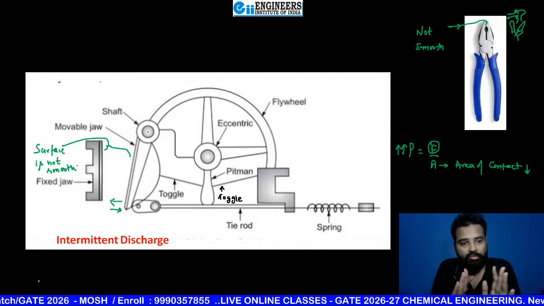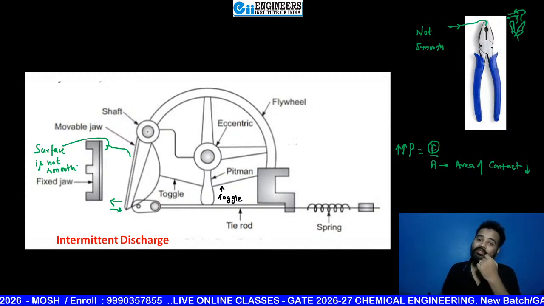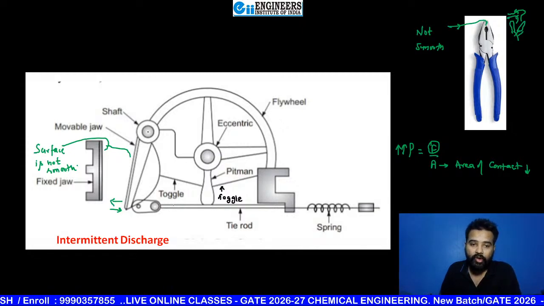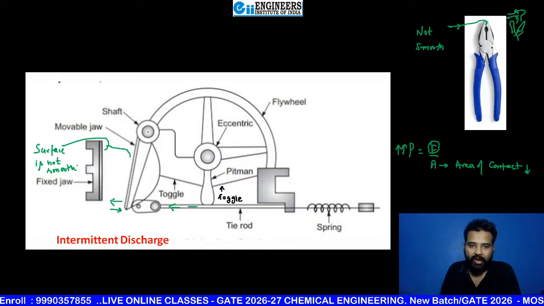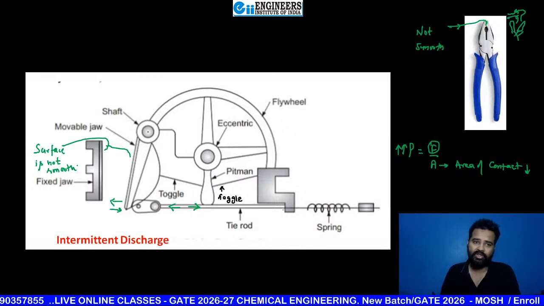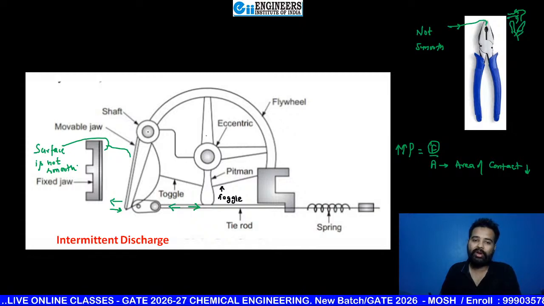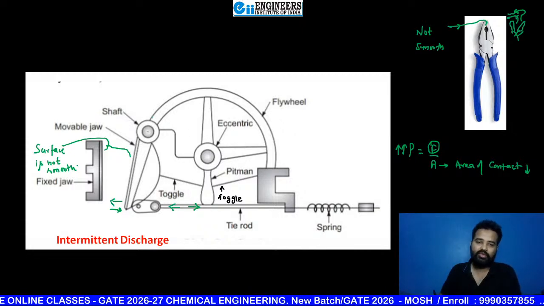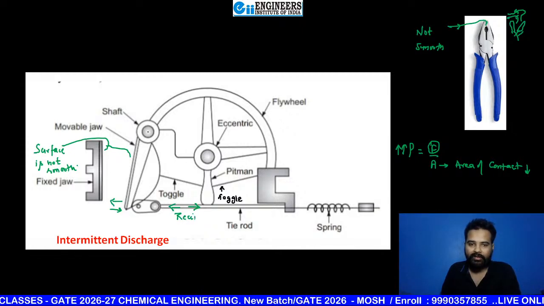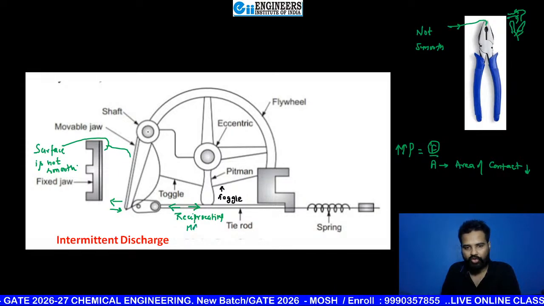Okay, so jaws are clear. What is eccentric? What is flywheel? Flywheel and eccentric are going to rotate in such a manner that this tie rod goes one time in this direction and then one time in this direction. And this spring is here just for balance purposes, so that there is less vibration and smooth reciprocating motion. This motion is known as reciprocating motion. One time this, then this. To and fro, reciprocating motion.